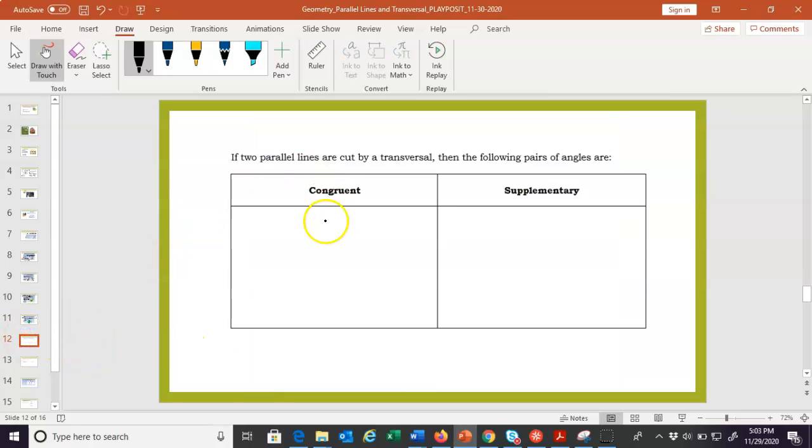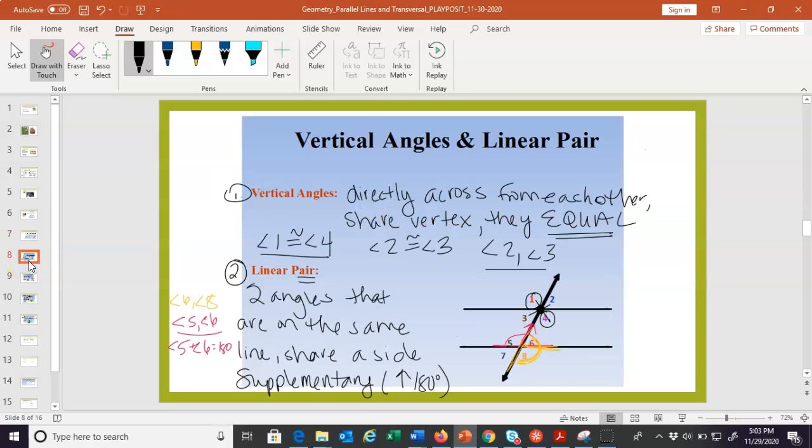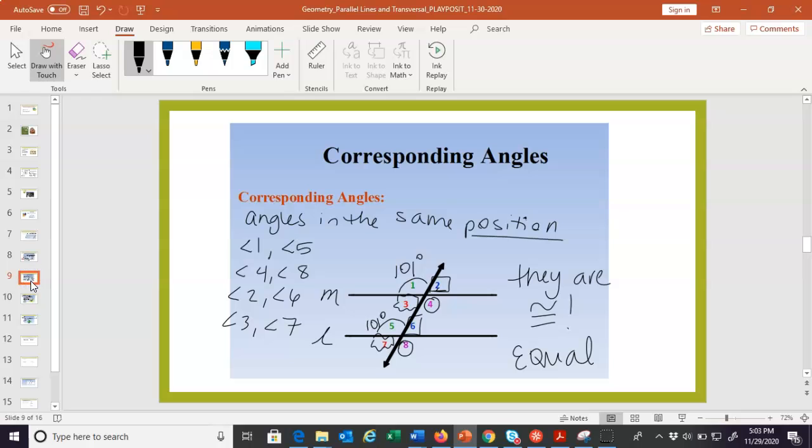So let's make a handy chart about that. Congruent angles, we can think of all the kinds of angles that we talked about. The first pair I can think of is vertical angles are congruent. And let's just go down the list. The next one was linear pair is supplementary, right? And then we might need to go back and look. Vertical angles and linear pair, those are the ones we talked about. Next, corresponding angles.